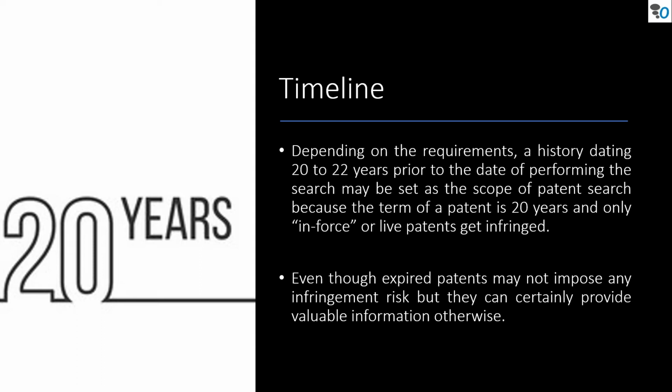However, expired patents may be extremely helpful to find out technologies or products for which patents have expired. Even though expired patents may not impose any infringement risk, they can certainly provide valuable information otherwise.